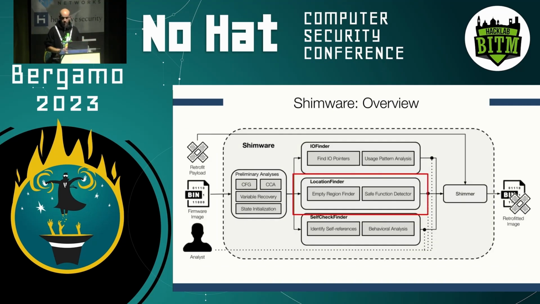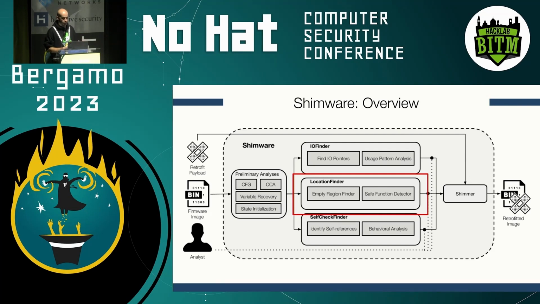How do we deal with memory regions? In this case, we do two things. First of all, we check for potentially empty space within the firmware image. Sometimes it happens that there are contiguous memory regions filled up with zeros. It's not that common, but it happens. And if that's the case, we are lucky, we can use it, and that's great.